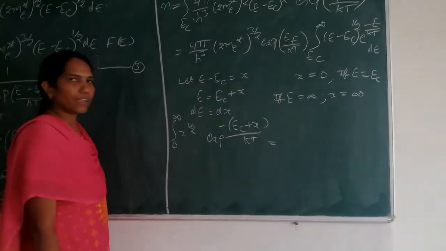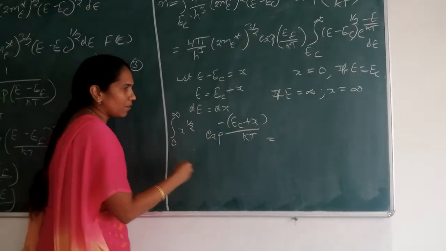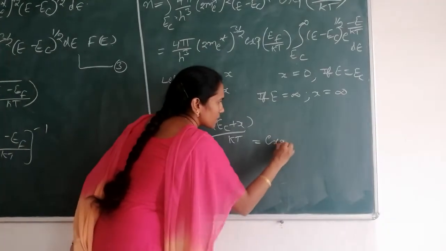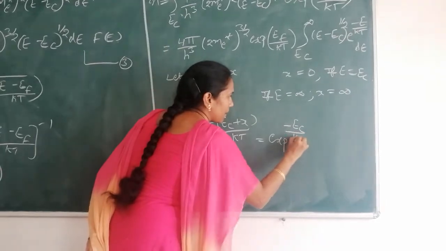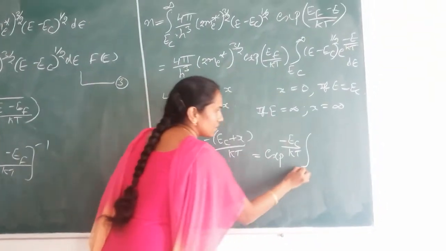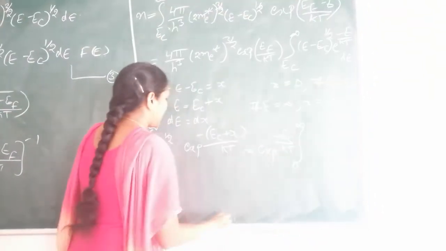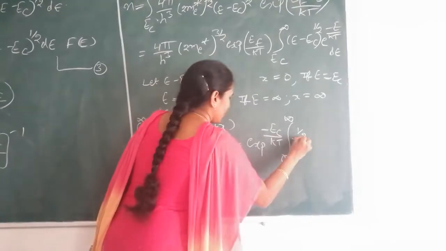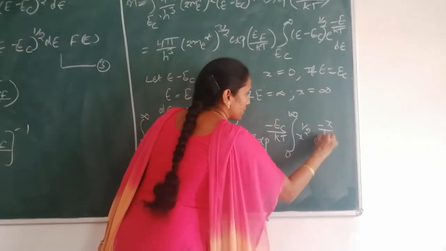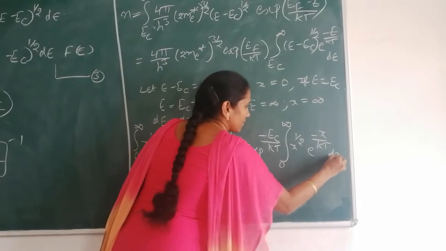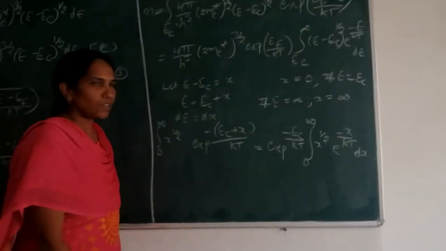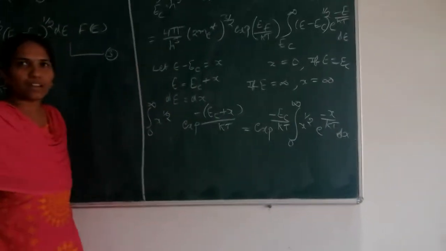Now again I am taking the constant term out of the integral. So exponential of minus E_C by kT times the integral from 0 to infinity of x^(1/2) e^(−x/kT) dx. Now this integral, using the gamma function, I am writing the solution.